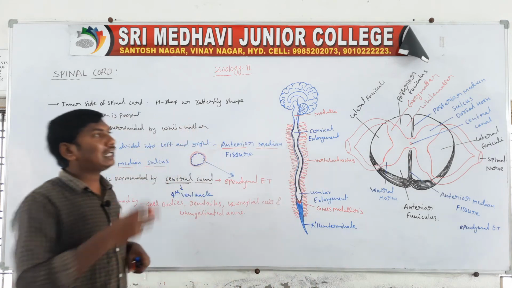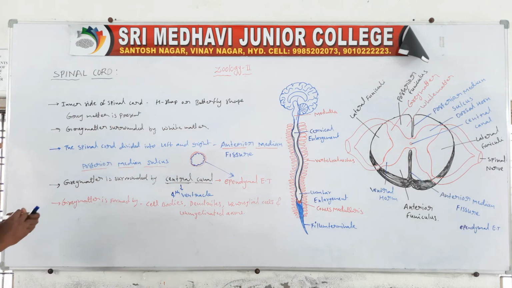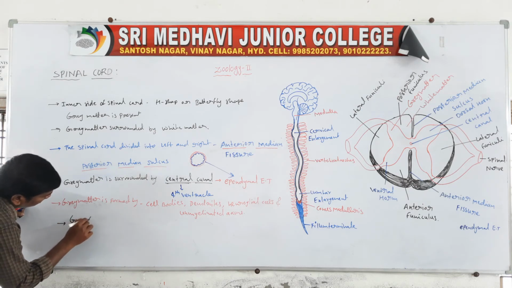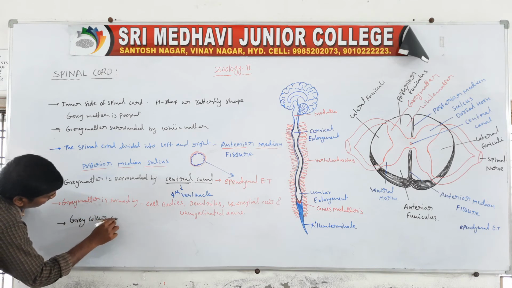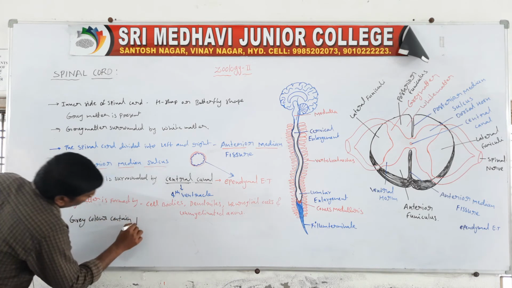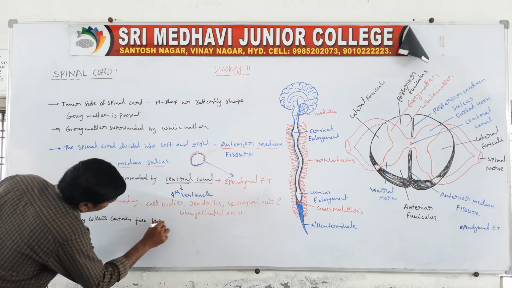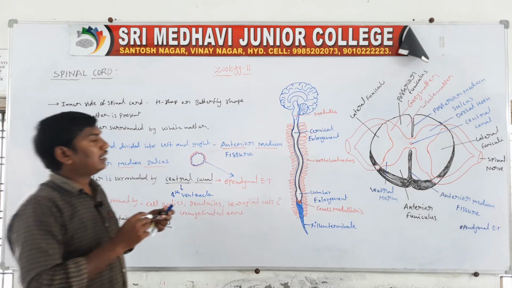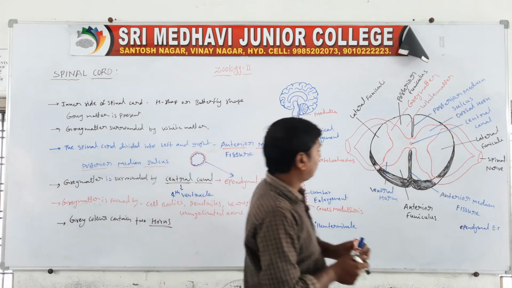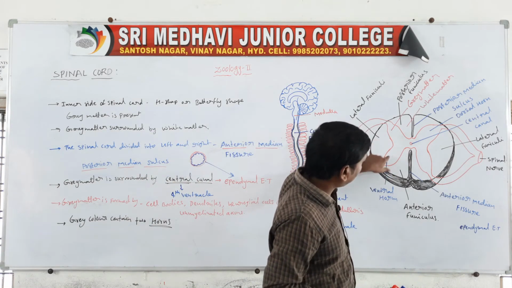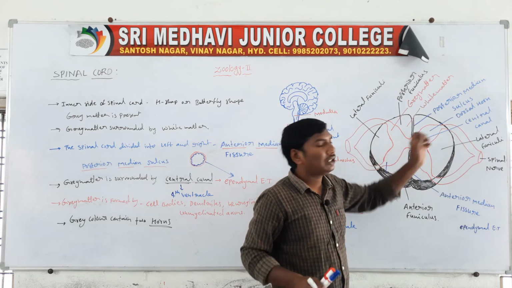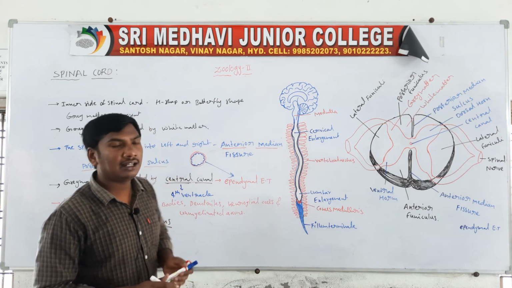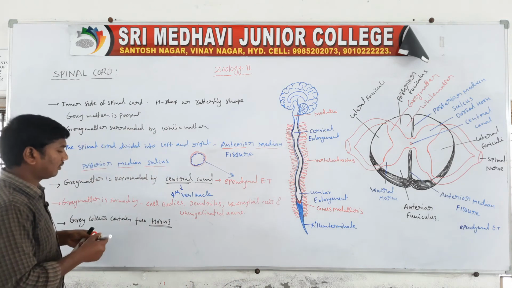Next one, the gray matter contains two horns. One is the ventral horn, and the other is the dorsal horn. So two pairs of horns are present on the spinal cord, the ventral horn and the dorsal horn.